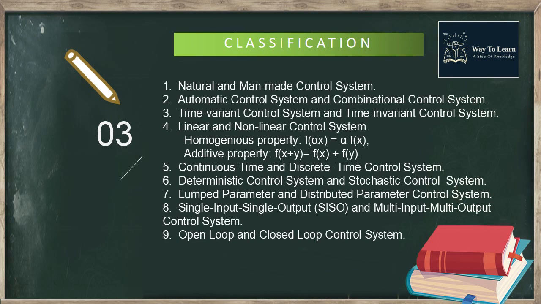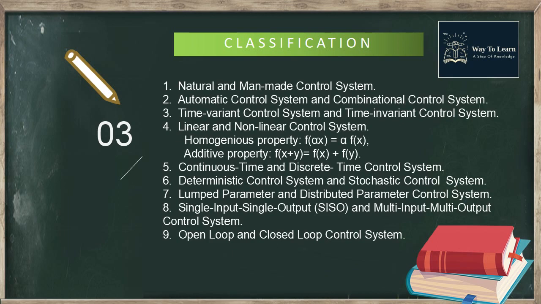Lumped parameter control system is a control system where its mathematical model is represented by ordinary differential equations. Distributed parameter control system is a control system where its mathematical model is represented by an electrical network, that is, a combination of resistors, inductors, and capacitors. Single input, single output SISO control system and multi-input, multi-output MIMO control system. SISO control system has only one input and one output. MIMO control system has more than one input and more than one output.